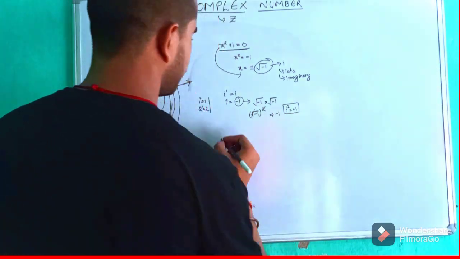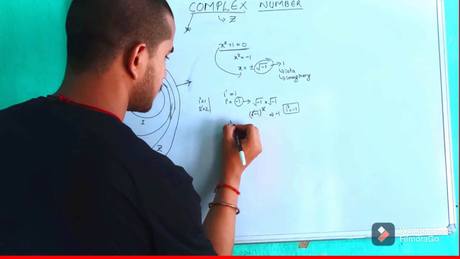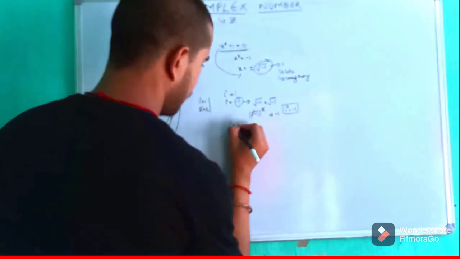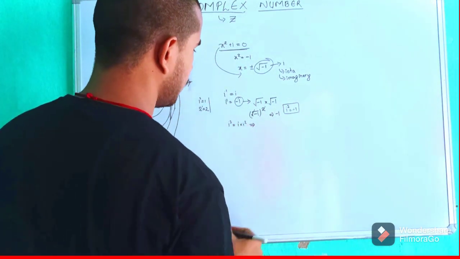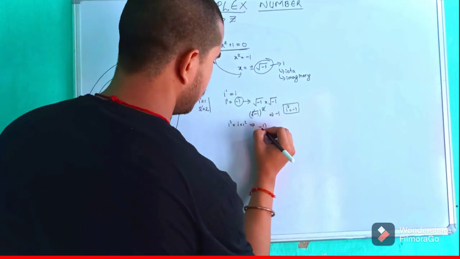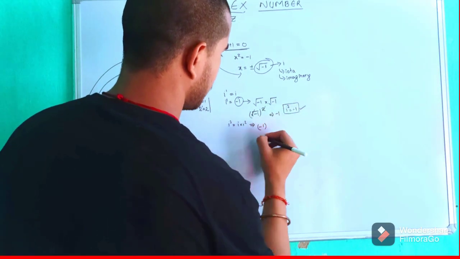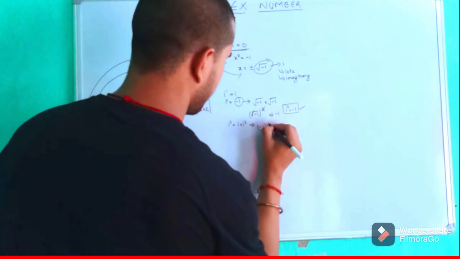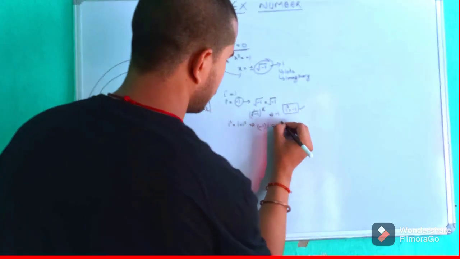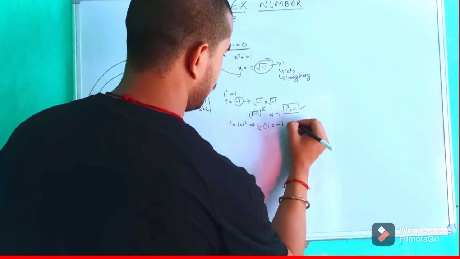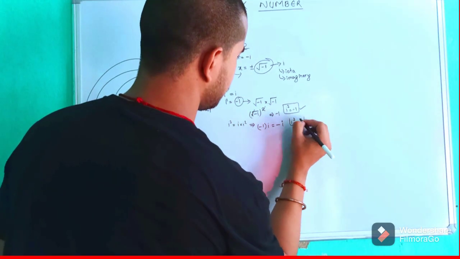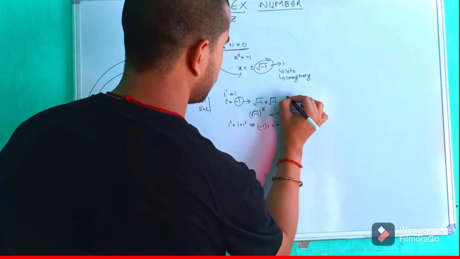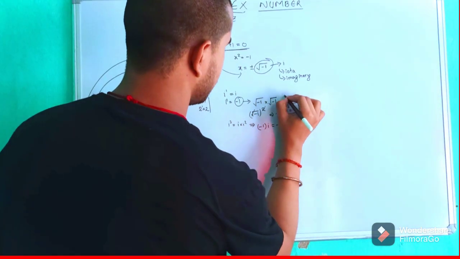Now coming to i to the power 3. i to the power 3 is nothing but i into i square. So what is the value of i square? i square value was minus 1, as we have learned here. So from here we will be taking minus 1 into i gives us minus i. So value of i cube is minus i. Value of i to the power 1 was i itself.